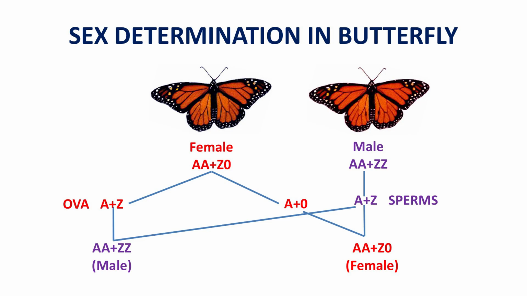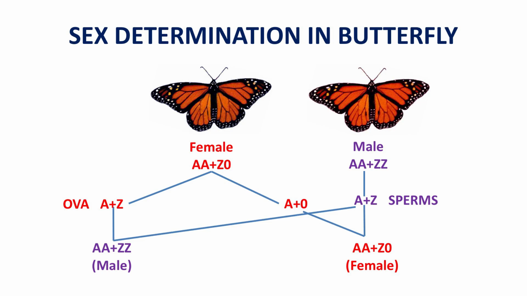The female is represented by genotype AA plus Z0. So, it produces two types of ova, A plus Z and A plus 0. But the male is represented by genotype AA plus ZZ.